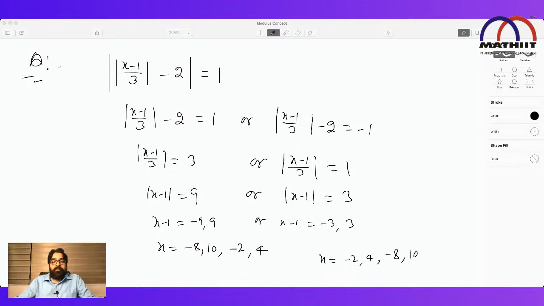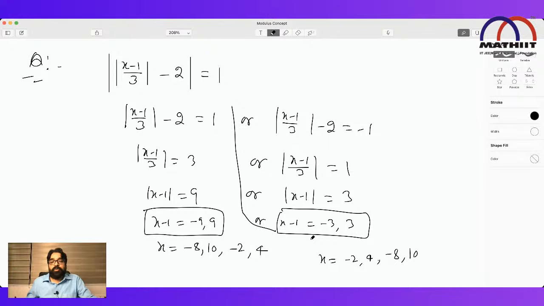So there will be 4 solutions of this question. Somebody is asking why there will be 4 solutions. The solution is already in front of you, look at why. This value can be equal to 1 or this value can be minus 1. When I solve this one, I get 2 solutions from here and 2 solutions from here. So in total 4 solutions will take place.